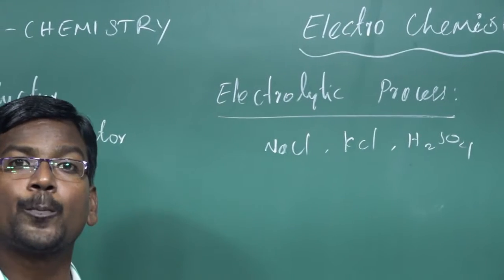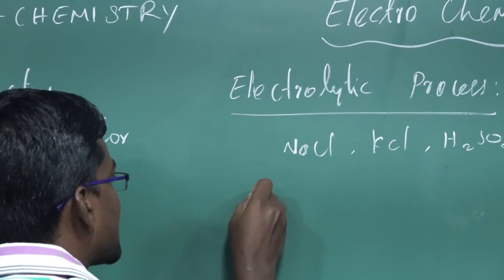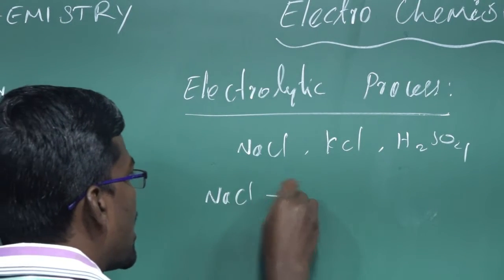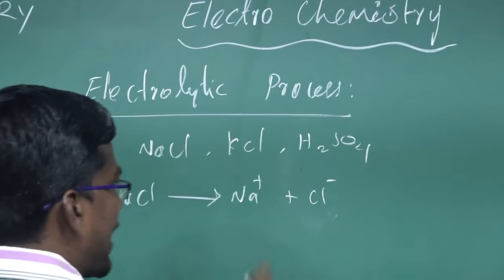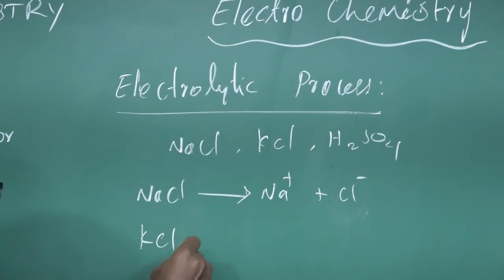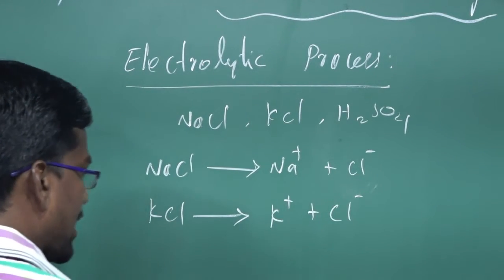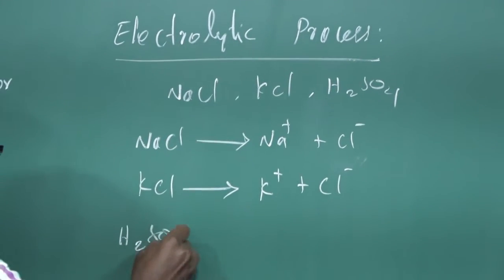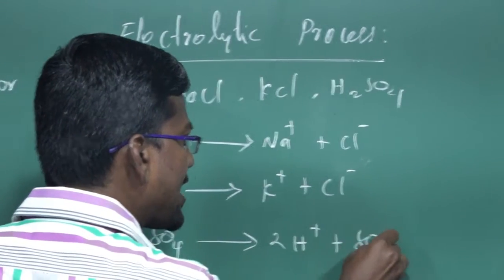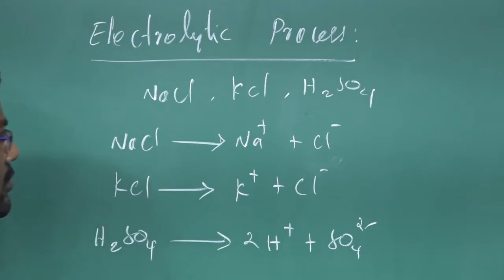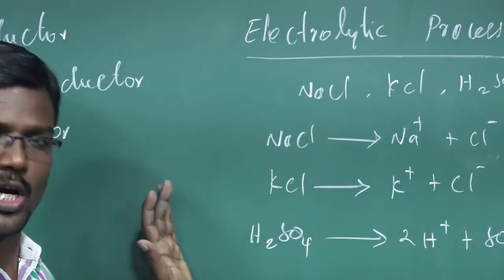Like water molecules, they produce the constituent ions. What is the meaning of constituent ions? Sodium chloride, NaCl, dissociates in water to form Na+ and Cl-. Potassium chloride, KCl, dissociates in water to produce K+ and Cl-. Sulfuric acid, H2SO4, dissociates to produce 2H+ and SO4 2-. These ions are all constituent ions of the respective electrolytes.